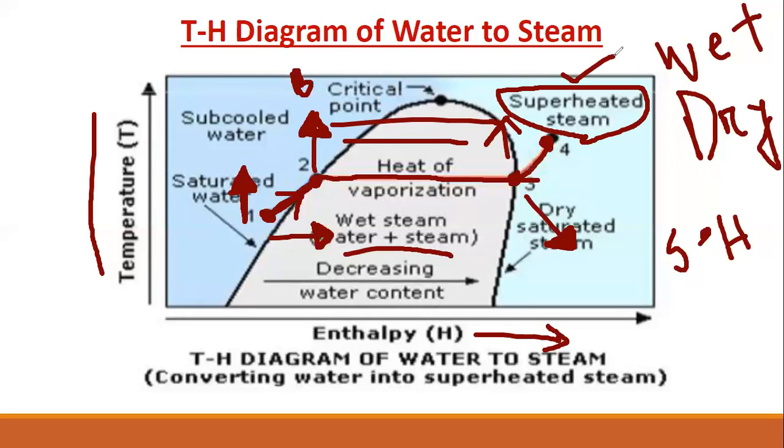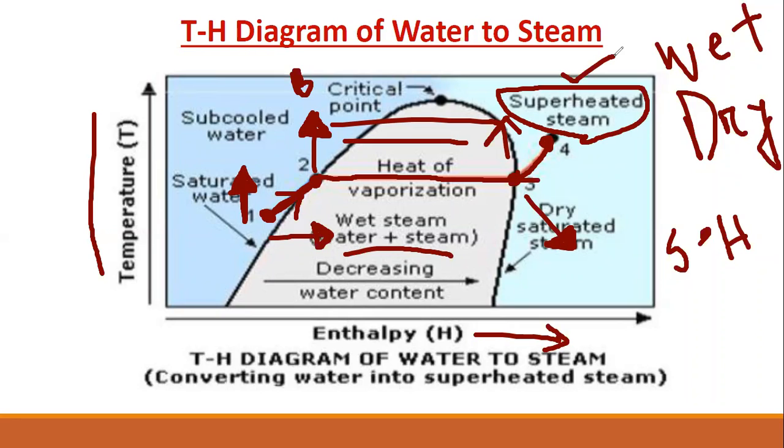Okay, so basically it is the transformation and the relation between temperature and heat, how water transfers into different types of steam with the change in the amount of heat energy applied to that water. So we learned there are three types of steam.